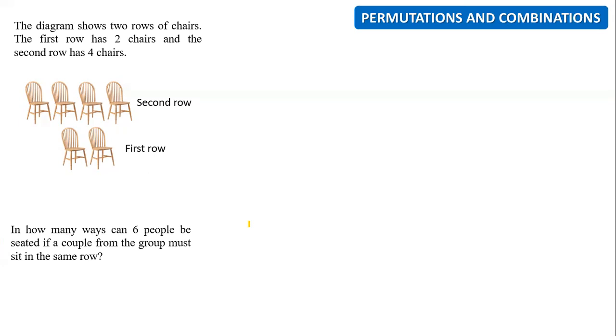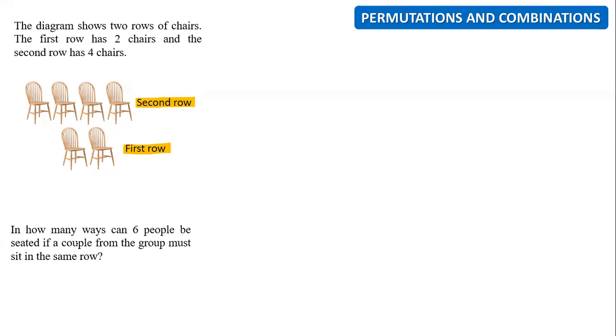Number two. This is the most important one. Can you see this one? First row, and this is the second row. Now, the question tells you that you have to use this first and second. That means when you want to arrange something, you have to start from the first row and move to the second row. That is the purpose they give you a first row and second row there.